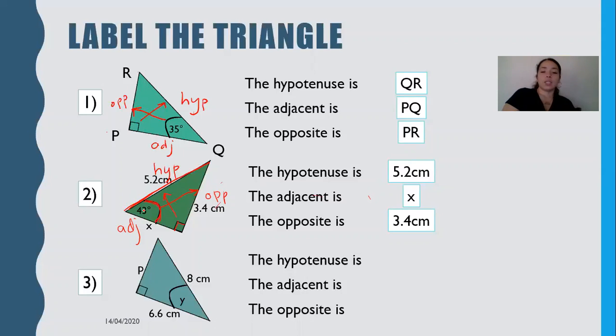Now, if we look at this last problem, number 3, we have the hypotenuse. So again, what's the hypotenuse? The hypotenuse is the side across the right angle. That's the one that says 8 centimeters. And then again, I like to do opposite first. I'm going to look at my focus angle, which is this, and what's across. And that's going to be my opposite. This one, I forgot to label it. And then what do I have left? That's adjacent, so 6.6.